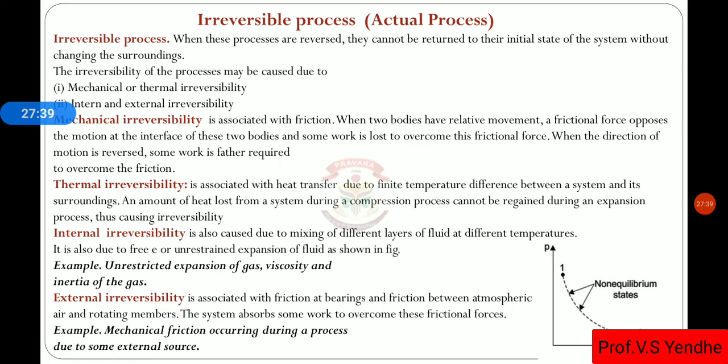Then thermal irreversibility is associated with heat transfer due to the finite temperature difference between the system and its surrounding. Due to that temperature difference, there is a restriction for the reversible process. Then internal irreversibility is caused due to the mixing of different layers of fluid at different temperatures. Then external irreversibility is associated with friction at bearings and friction between the atmospheric air and rotating members.